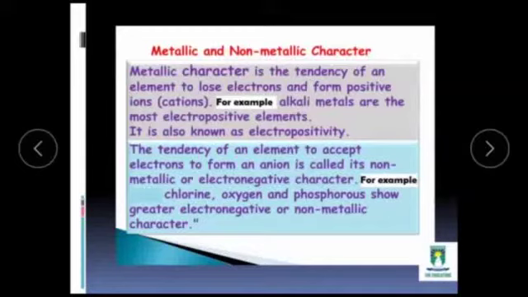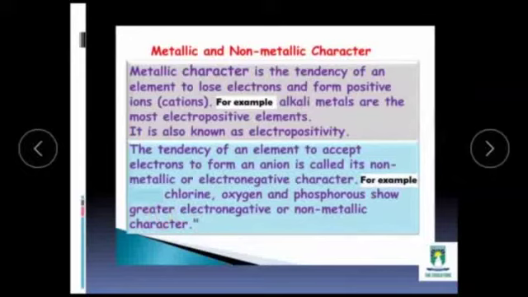We can also call it the tendency of a metal to lose valence electrons. On the other hand, the tendency of any other element to gain or accept electrons is called electronegative character or electronegativity, also called non-metallic character. For example, chlorine, oxygen and phosphorus show greater electronegativity.